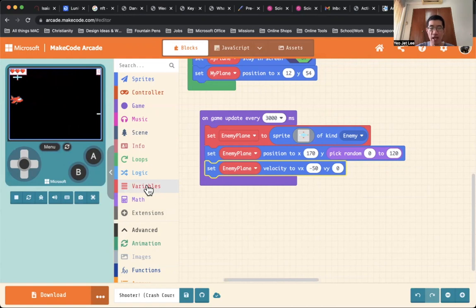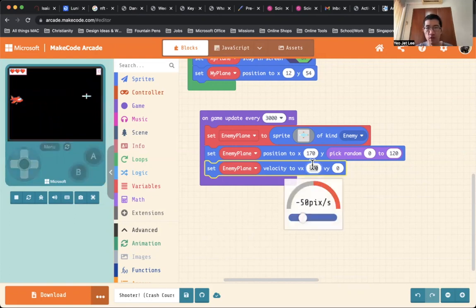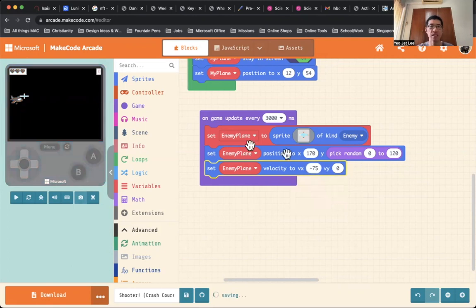Any character or any plane that is moving to the left, the Vx will be minus 50. And y equals 0 means what? It will move horizontally in a straight line like this. So if I want it to be faster, I can increase the speed. Of course, I can put in a minus 75, and the planes will come in at a much faster speed, like so. Okay, children, I'm going to put this back to minus 50 again.